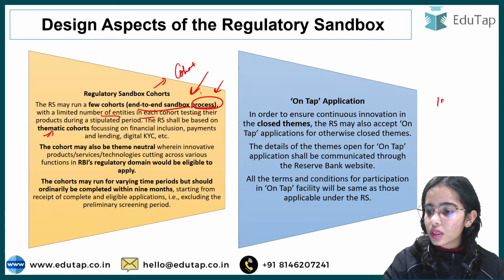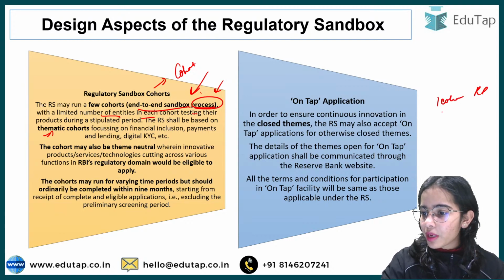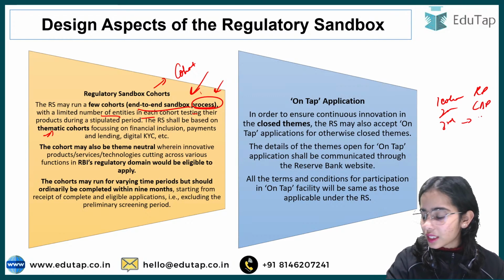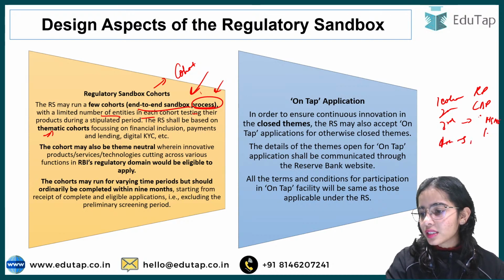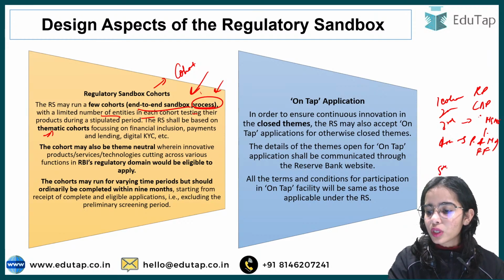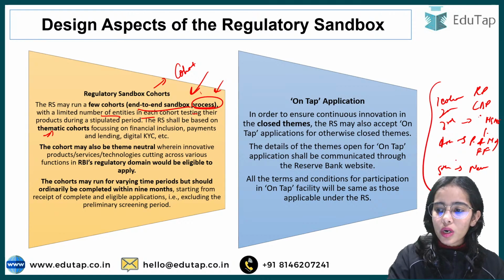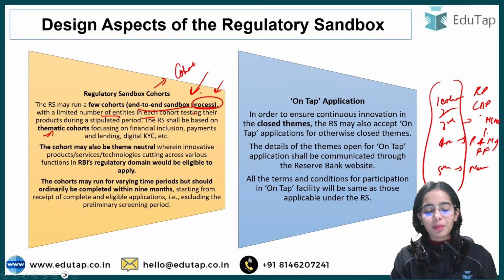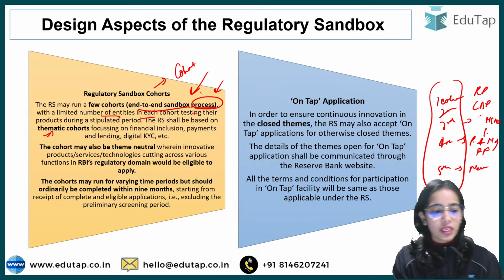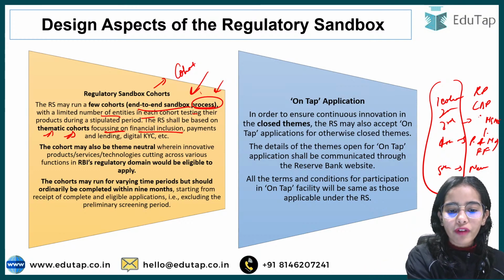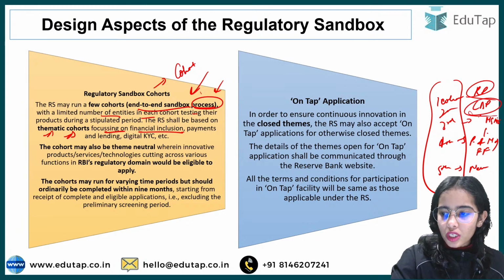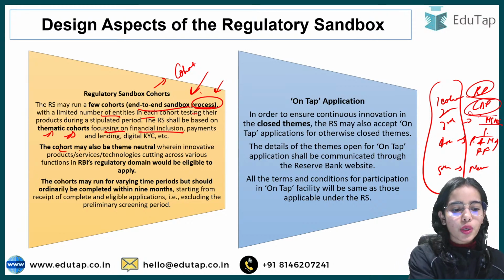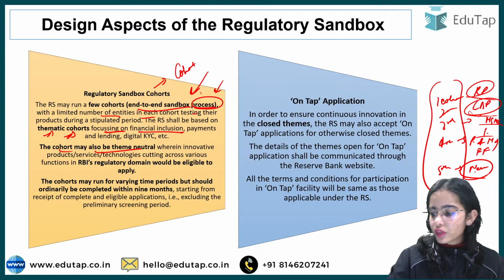The first cohort had the theme retail payments, the second cohort had the theme cross-border payments, the third cohort had the theme MSME lending, the fourth cohort had the theme prevention and mitigation of financial frauds, and the fifth cohort has the theme neutral. So the cohorts mean that the sandbox is open for applicants with a particular theme. Thematic cohorts focus on financial inclusion, retail payments, cross-border payments, MSME lending, and such. The cohort may also be theme neutral. So the fifth cohort is theme neutral.